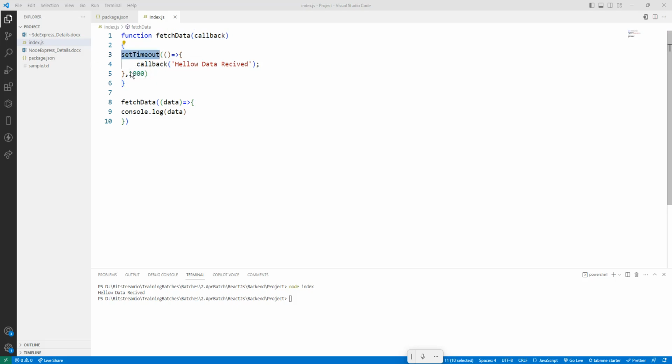For that time, it is going to wait, and then the text hello data received will be printed here. So if you just see here, node index. It will wait for 1,000 milliseconds. Okay, if I just make it 3,000 milliseconds, you will see how it works.